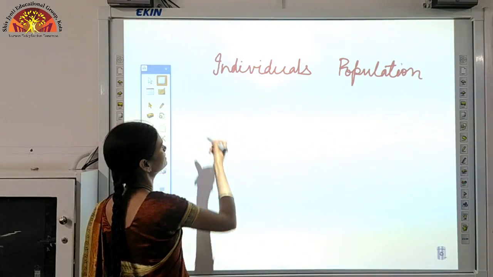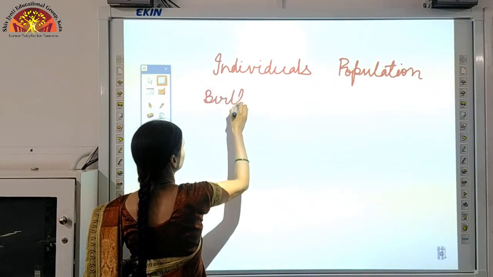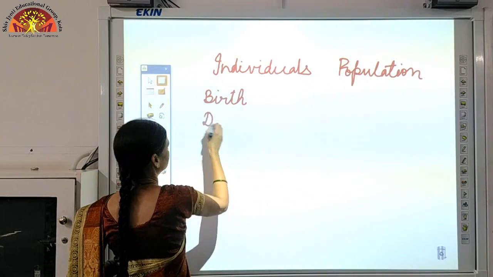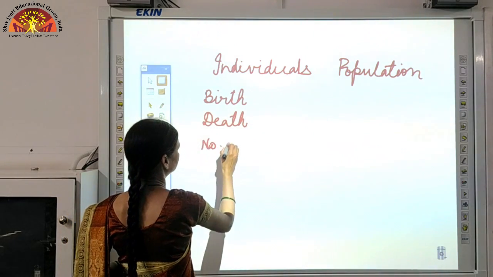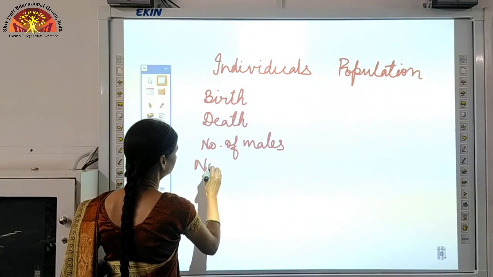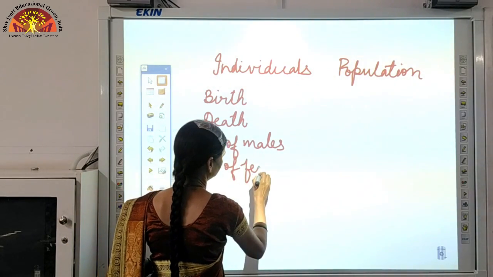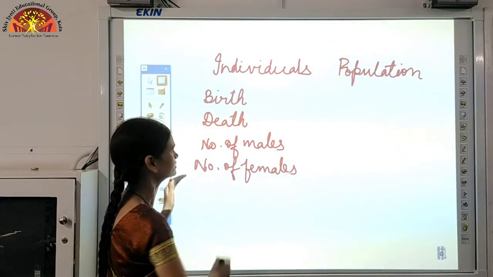An individual may comprise birth, death, number of males, number of females. When we talk about individuals, we consider these terms.